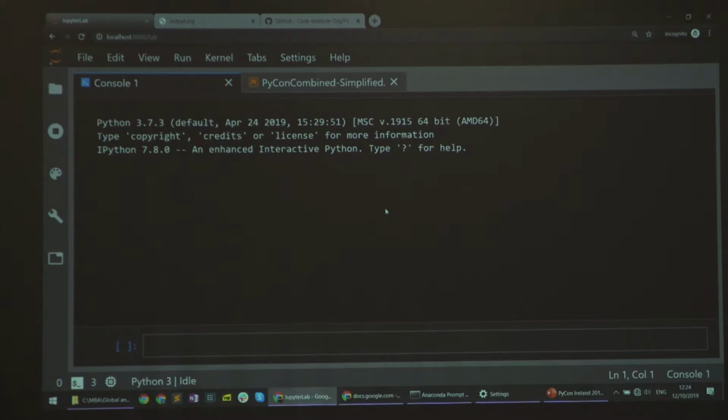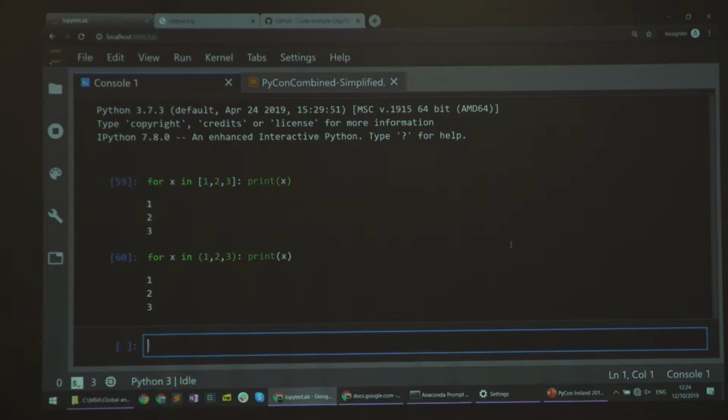So I'm going to be using JupyterLab for this, which is an amazing tool. And I'm going to start with just the basic concept of iteration. Let's say I'm doing this loop: for x in the list 1 to 3, print x. This is the most basic possible Python loop. I've asked it to go over a collection and do something with each of the items. This works. Another thing that works is if I have a tuple. This works on any Python collection. Python doesn't care what kind of thing is behind the scenes.